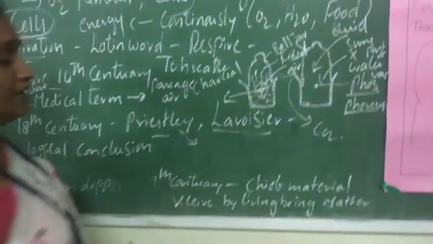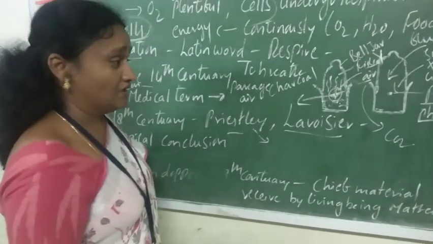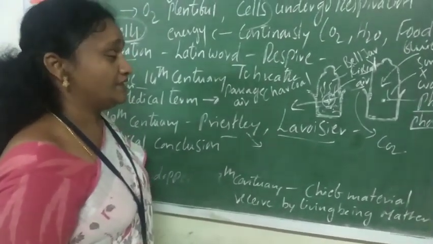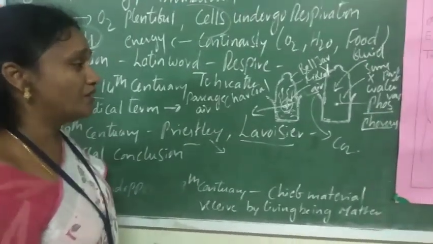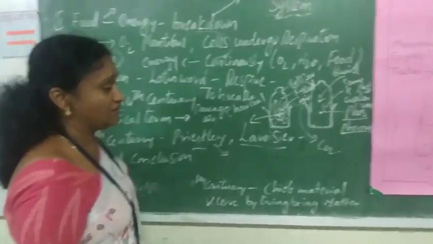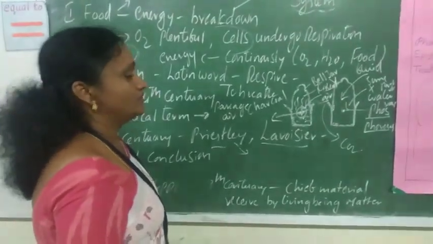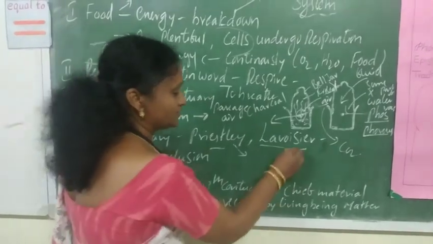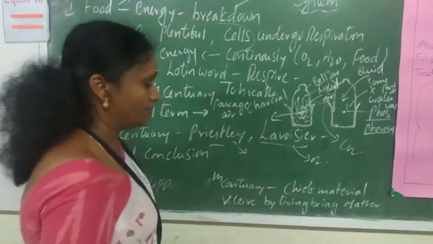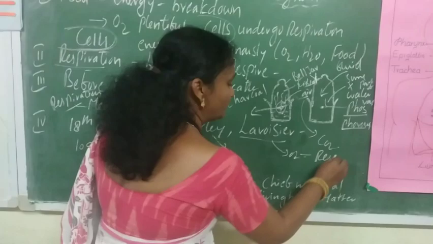So Lavoisier confirmed that when phosphorus is burned, it took a substance from the air, that is oxygen, and he said that it is a respirable air.